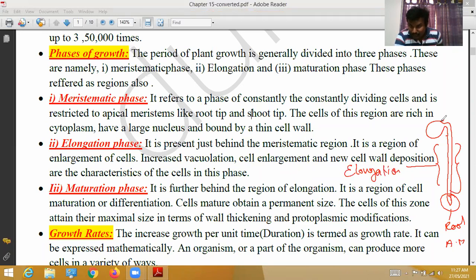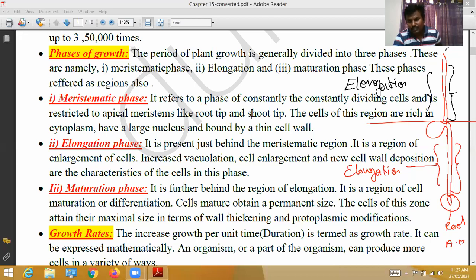Like that here also, below the ground it will be there. This region in between is called the elongation region. This is the shoot tip. It is present just behind the meristematic region. It is the region of enlargement of cells.